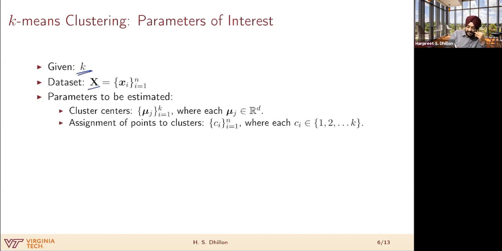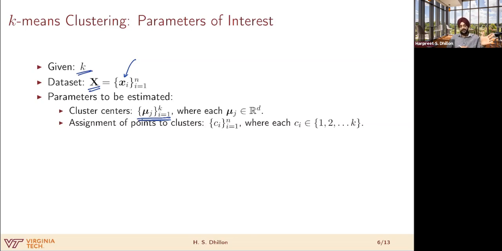I have data set X containing data points X1, X2, and so on up to Xn. So I'm again assuming, as before, I have n examples. And then the parameters that need to be estimated: I have two sets of parameters. I have cluster centers, mu j, so one cluster center corresponding to one cluster.